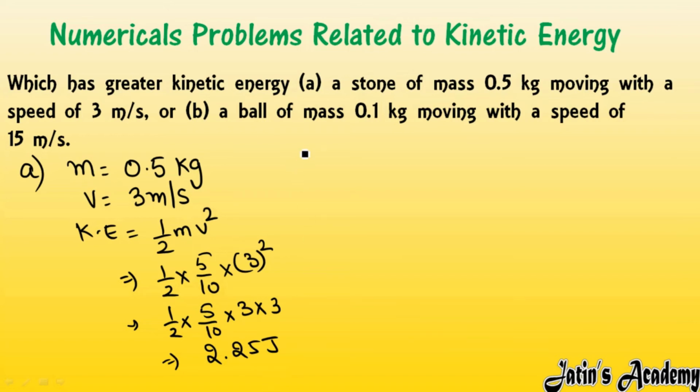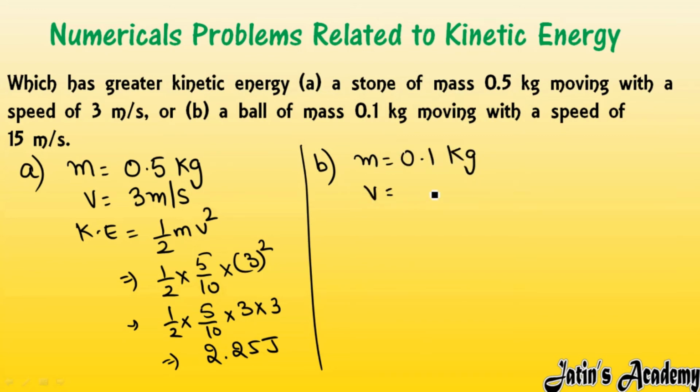Fine. So now we are going to solve the B case. In the B case, we are having mass as 0.1 kg and velocity is given to us as 15 meter per second. A ball of mass 0.1 kg moving with a speed of 15 meter per second. We have to calculate the kinetic energy here also.